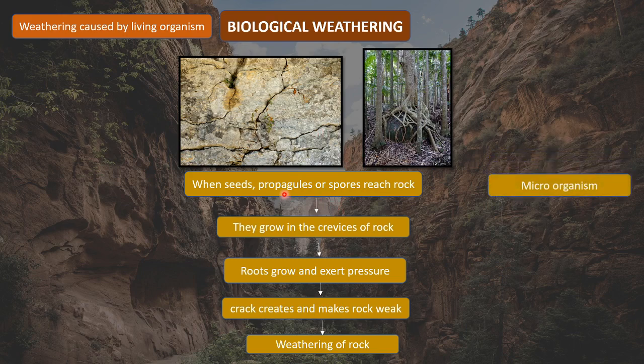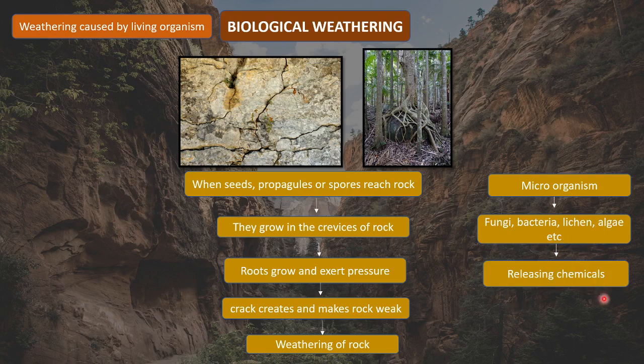Now let us understand how microorganisms can cause this biological withering. These microorganisms are fungi, bacteria, lichen, algae, etc. What they do is they release chemicals. These chemicals break the rock surface. Now these chemicals are strong enough to break the rock surface.